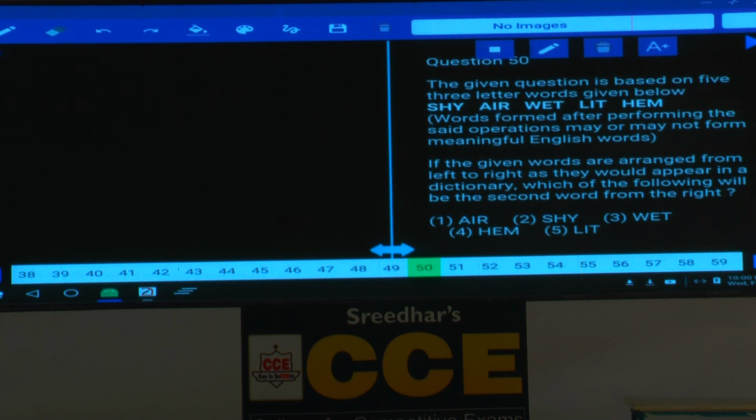Yesterday we have discussed about some set of numbers. Here it is also of the same model, but whereas in the place of numbers, now letters will be given. Shy, air, wet, lit, and choice 5, hem. Now these are the 5 words.